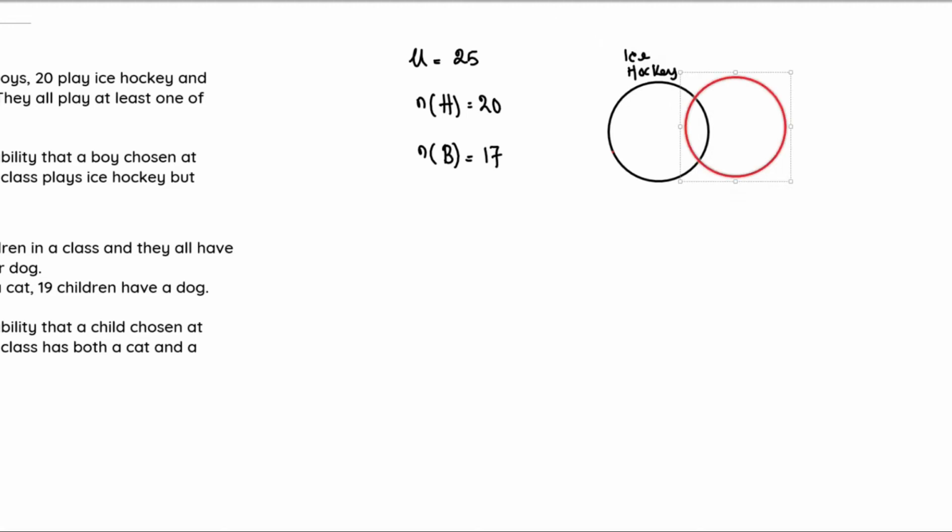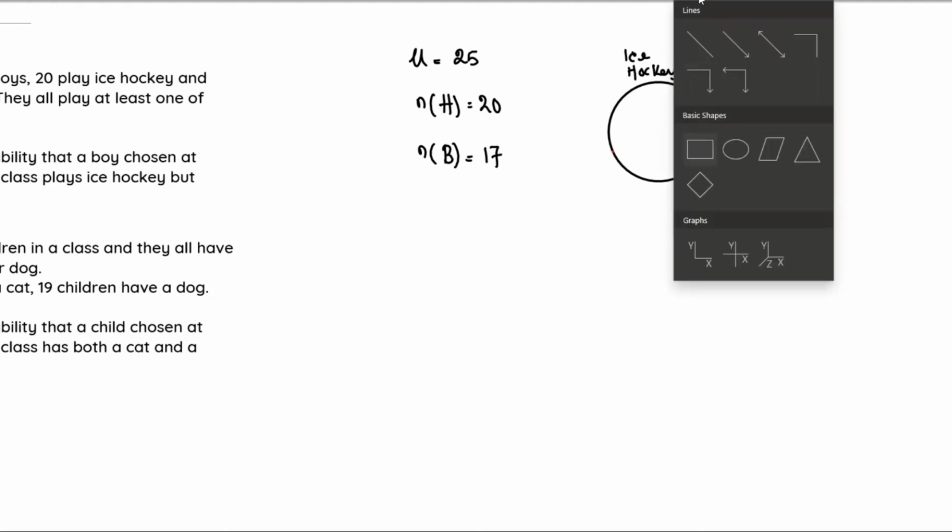So let's make this red. This right here represents baseball, so we can just call this baseball. The black marker represents the number of students that play ice hockey, and the red marker represents the number of students that play baseball. We need to have a universal set, and that is where the rectangle comes in.